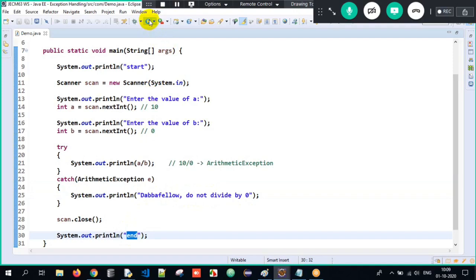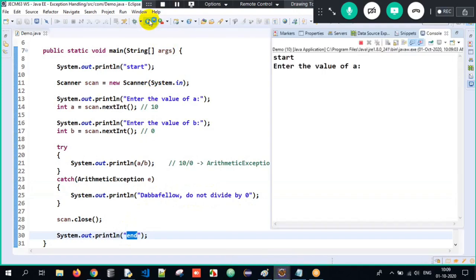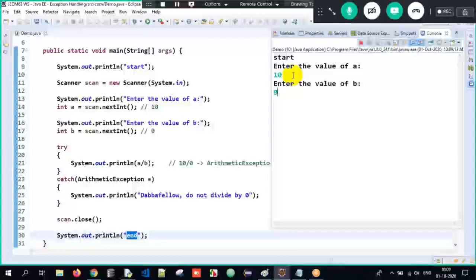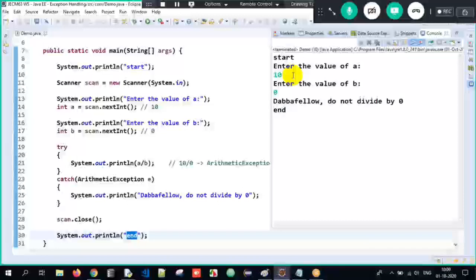So now when I execute the program, see here, start, enter the value of a, 10, enter the value of b, 5, see, to end. No errors, nothing over here. Similarly, start, enter the value of a, 10, enter the value of b. Now I give it as 0 and I tell enter here. Now the exception is not occurring over here.